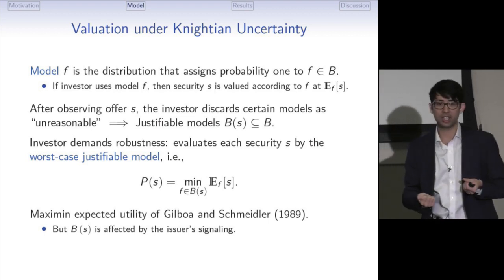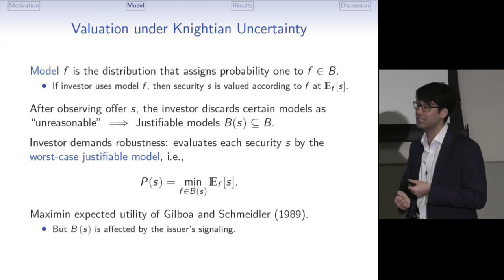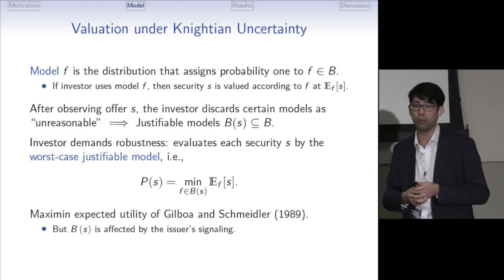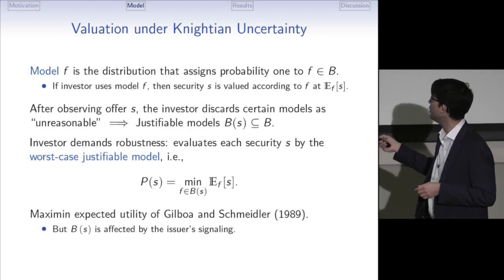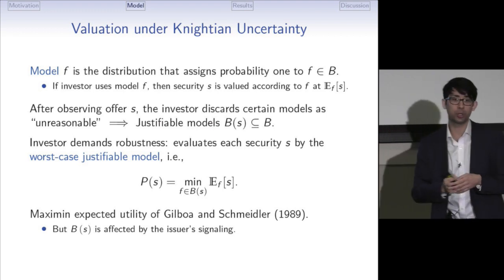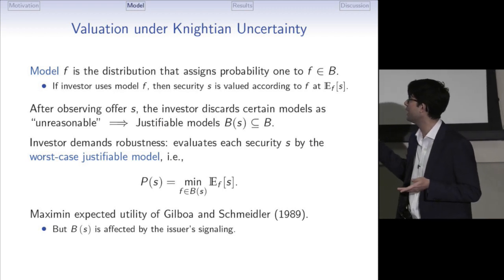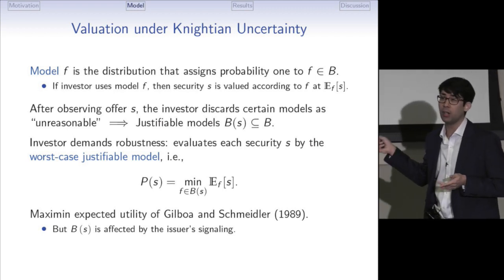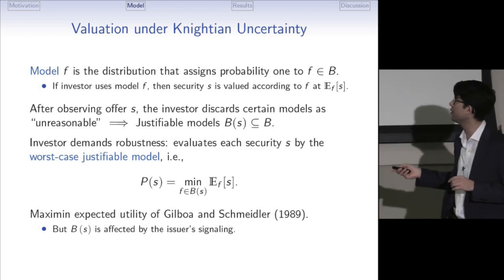The investor demands robustness in that he evaluates each security S by the worst case justifiable model. Formally, to find the value of the security S, he minimizes the expected value of S according to all the distributions in the set of justifiable models. And this is exactly the max-min expected utility of Gilboa-Schmeidler, with the only difference that this set B of S now depends on the equilibrium signaling.